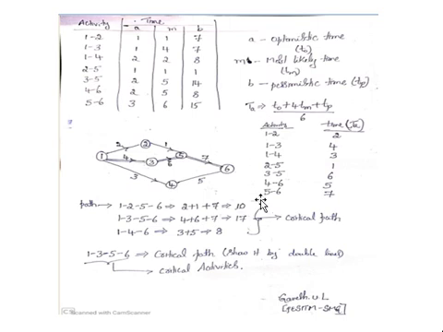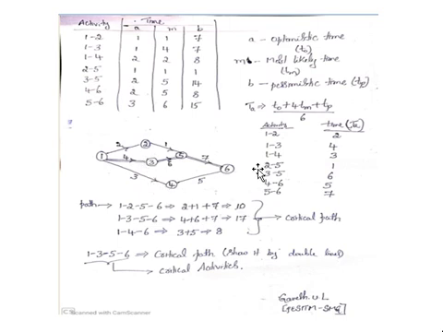Once you have calculated the Ta for each activity, first observe the activities. When the problem is given like this, it does not require any precedence because it is given straight away. 1 to 2, 1 to 3, 1 to 4 always start from 1. That means obviously it is a burst event. From a single node, they are all emerging, and this activity finishes at 2, here at 3, and here at 4.